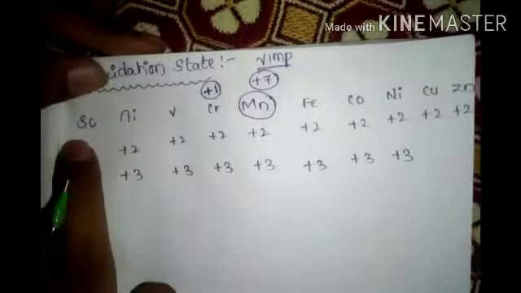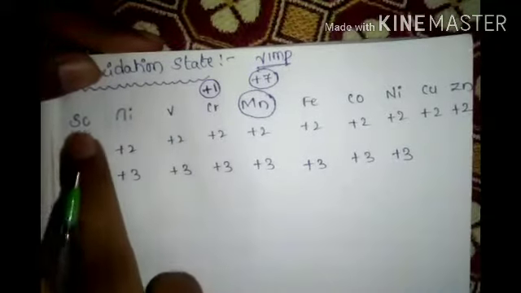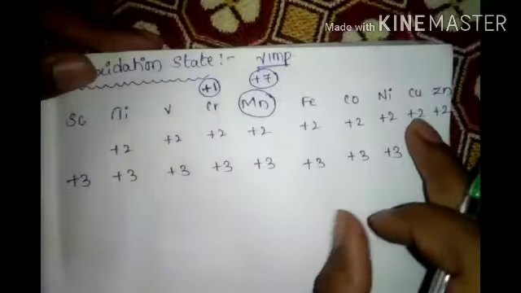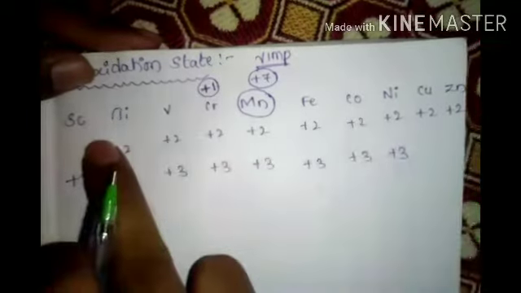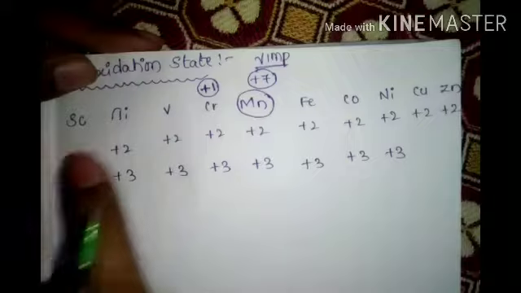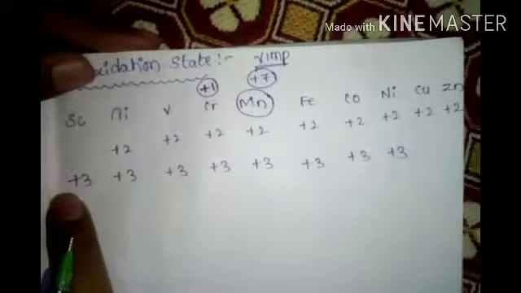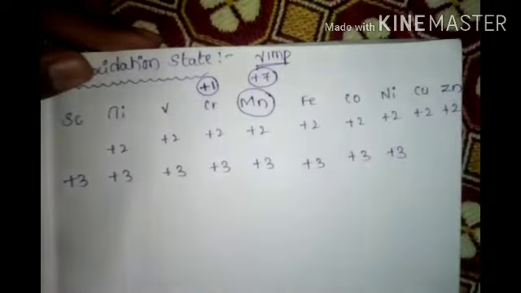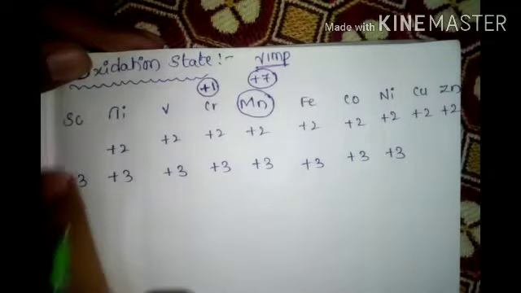See, in the first line scandium is missing, in the first line 1 is missing, in the second line 2 is missing. Remember it like that.